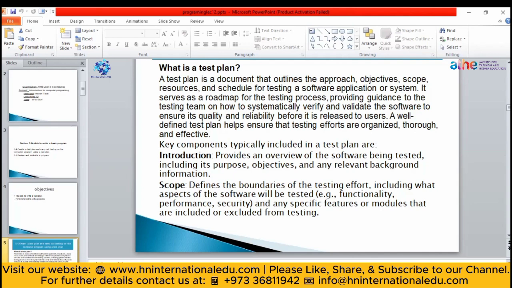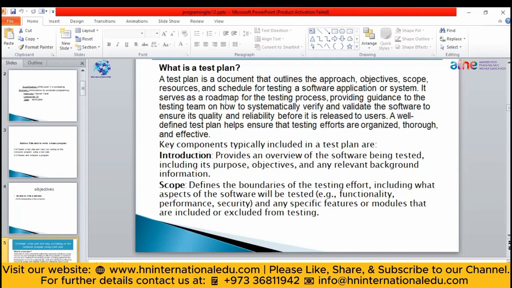So in your test plan, first of all, you will write the introduction to your application: why you have written this program, what is the purpose of that program. Then in the objective section, you will write what is the goal of your software or program, and then you will write the scope, meaning where your program is going to be applicable.